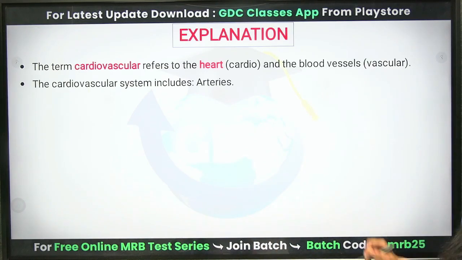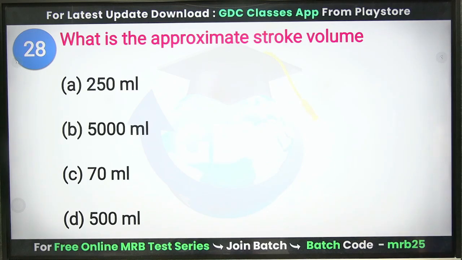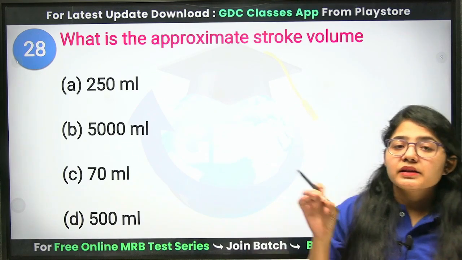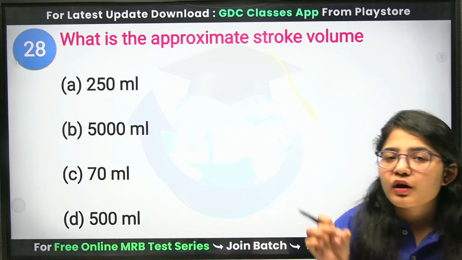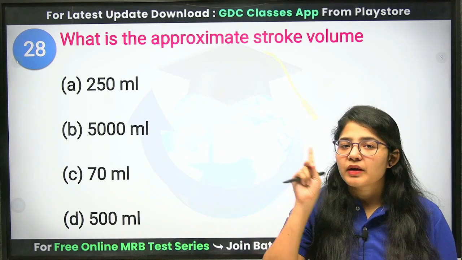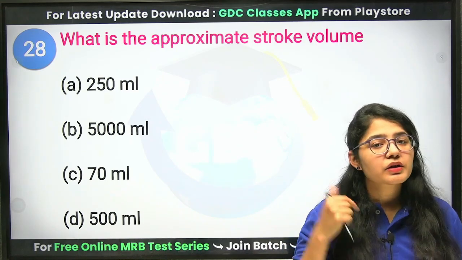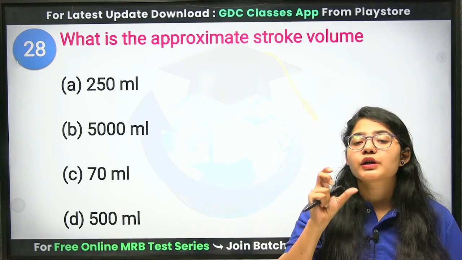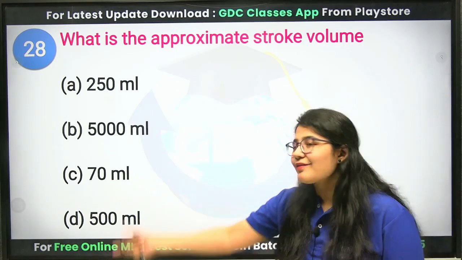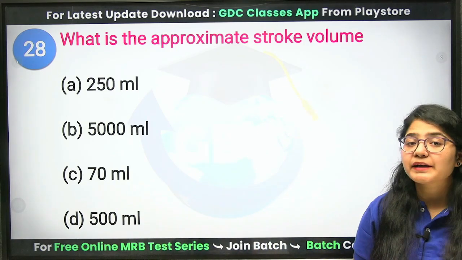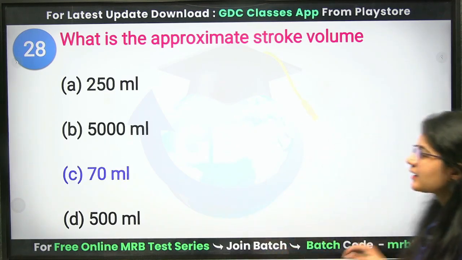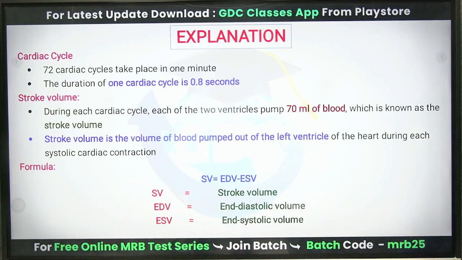Okay. Next question. What is the approximate stroke volume? Stroke volume is the pumping of blood by the ventricles in one beat. In one beat, your heart or your ventricles pump 70 ml of blood. But in 1 minute, it will pump 5 liters of blood. Clear? So what will be the correct answer? That is 70 ml of blood.